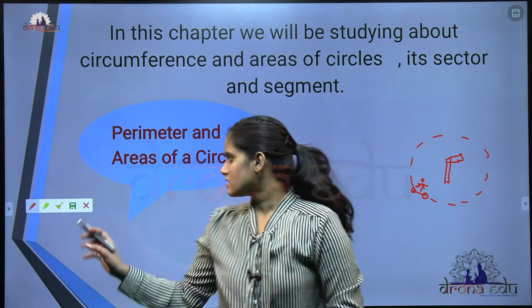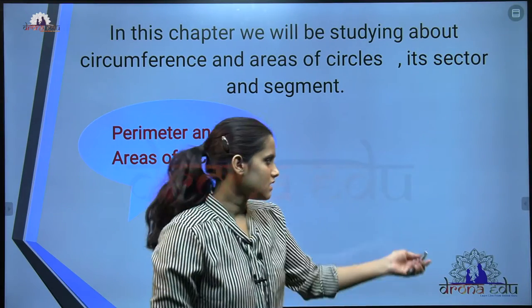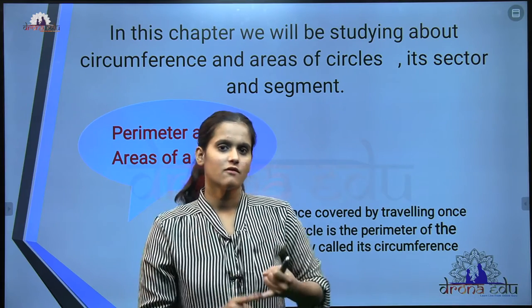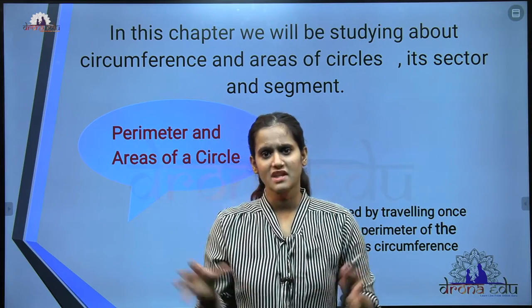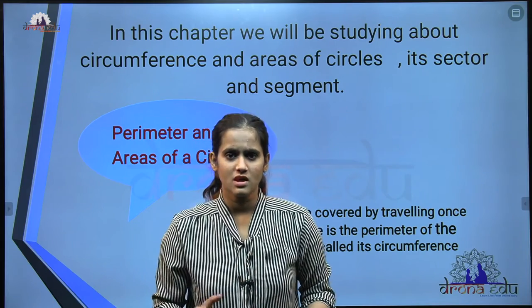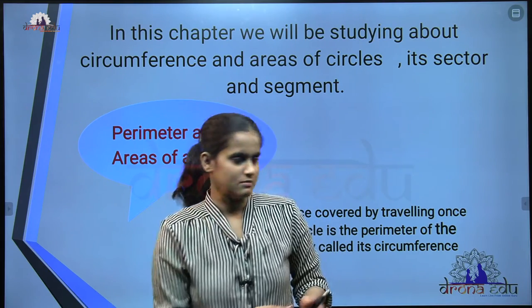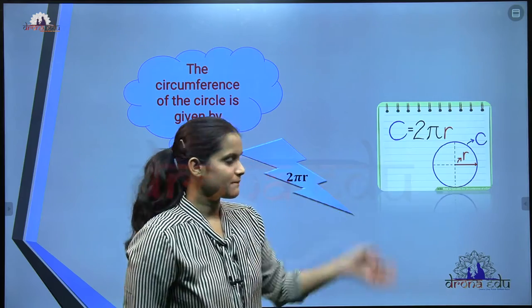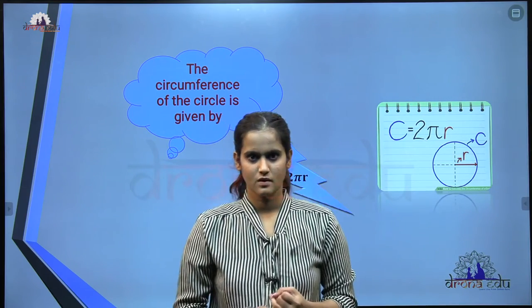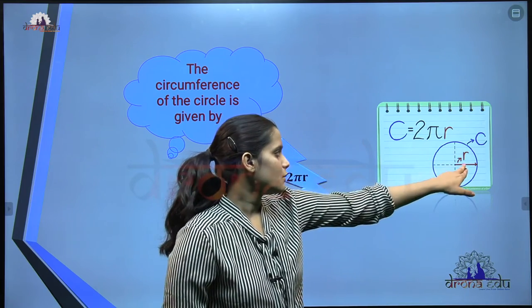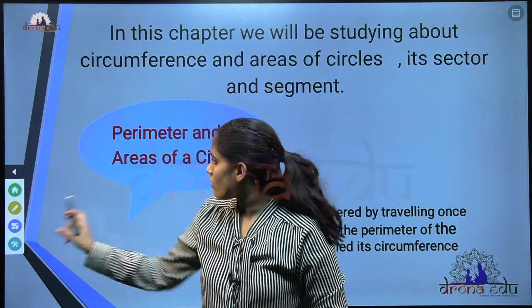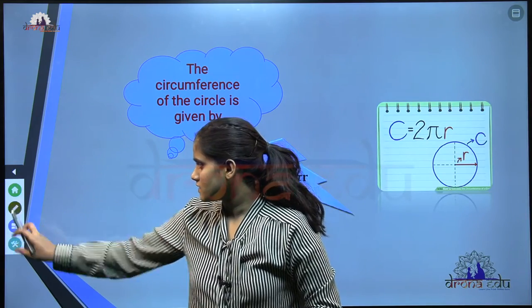Now let's see the formula of the circumference of a circle. Only the definition is not important, even the formulas are important. Mainly in maths the formulas are very important, because without formulas we can't solve the problem, right? The circumference is given by 2 pi r, where r is nothing but the radius. Now let me solve a small problem on this circumference.